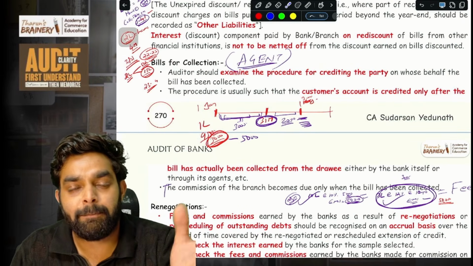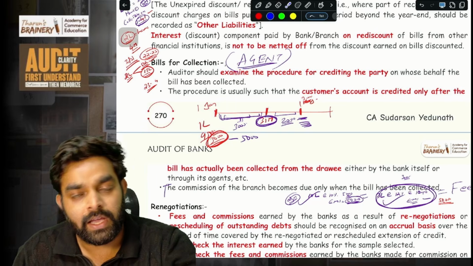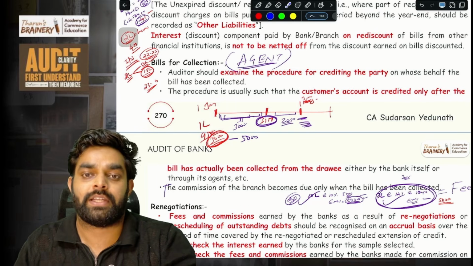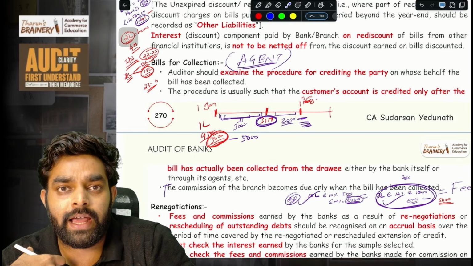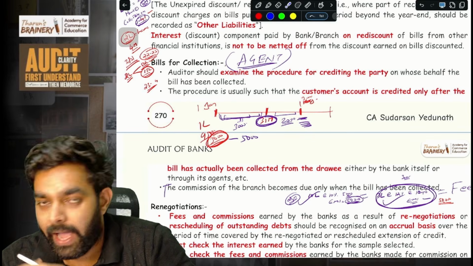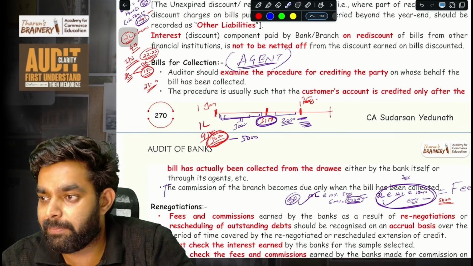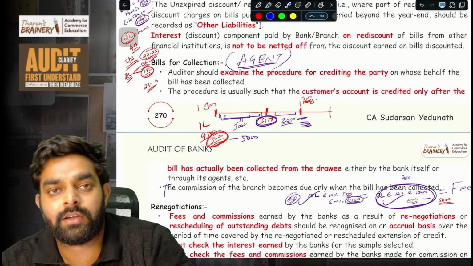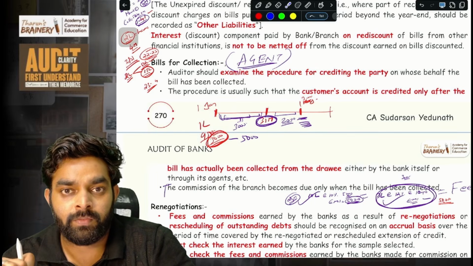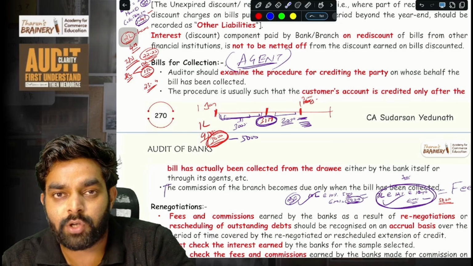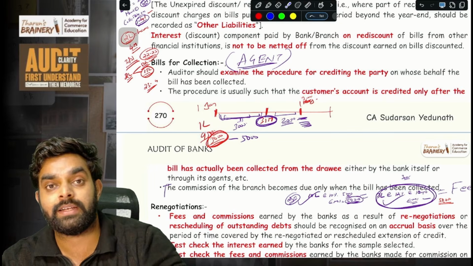So the next is bills for collection. Here the bank is not purchasing any bills. Here the bank is just an agent. Imagine I have bills worth 10 lakh. I'm a customer. I will give my bills to the bank and tell my bank, please collect it on my behalf. So here the bank is not purchasing any bill from me. So the bank is not getting any discounting income.